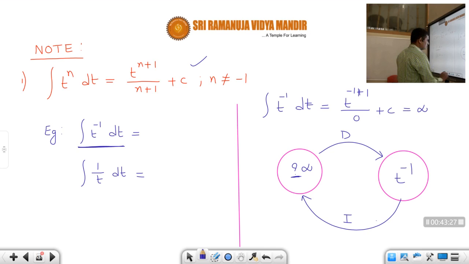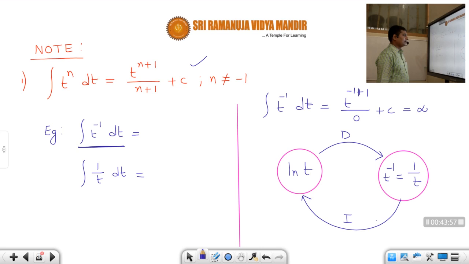Instead of t power minus 1, I can write 1 by t. Correct or not, students? T power minus 1 is nothing but 1 by t. Now think, for which function, if you calculate differentiation, will you get 1 by t? It is nothing but the logarithmic function. If you differentiate the logarithmic function, you get 1 by t. So the integration of 1 by t is ln t.